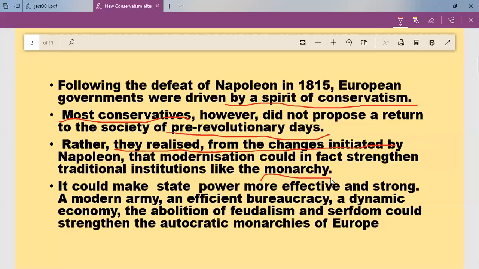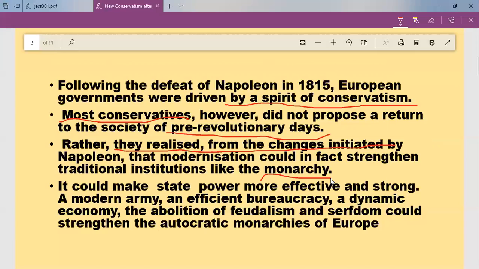So they wanted to bring monarchy, autocracy and authoritarian rule, but they wanted to modernize the society. They did not want feudalism, where the king or the landlords dominated and remained very strong. They did not want that kind of social setup. They wanted to bring down the gap between rich and poor.